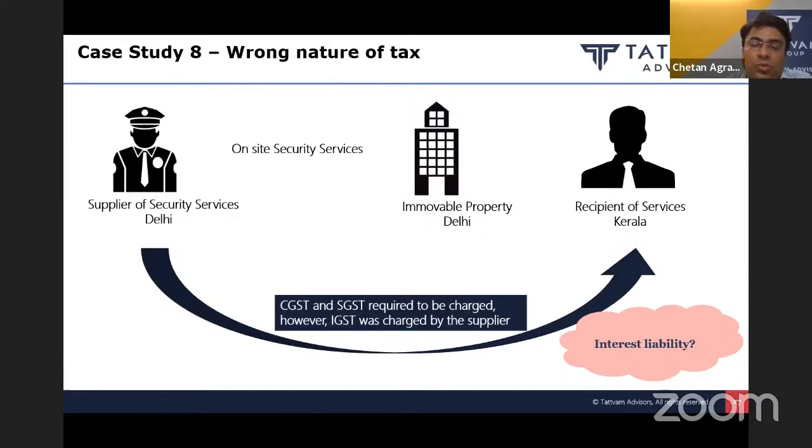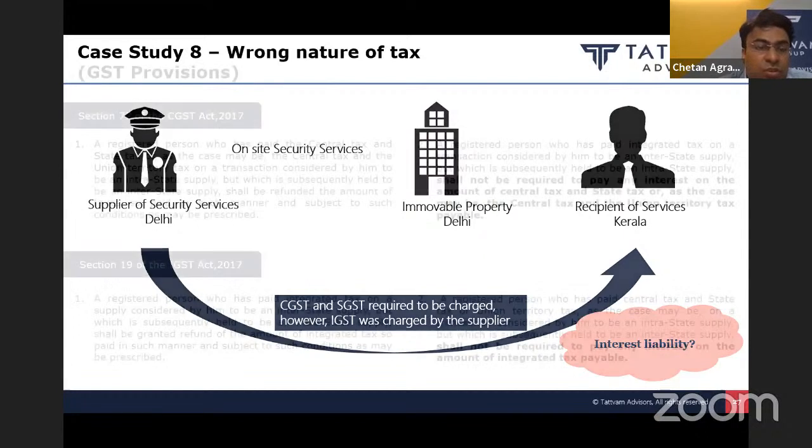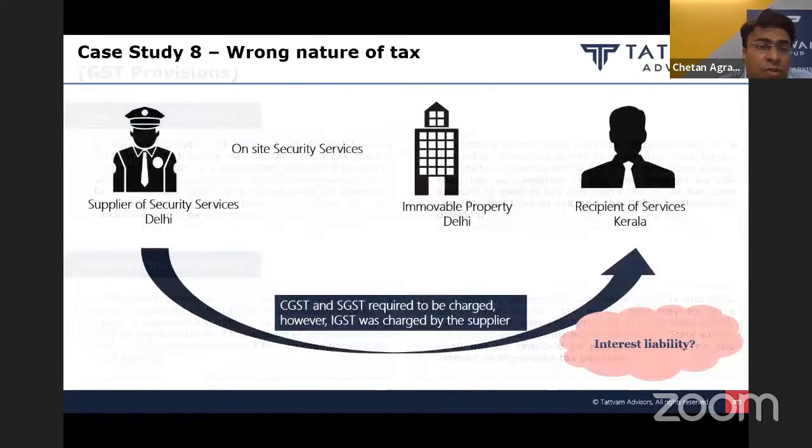But in some cases, due to some wrong interpretation, or maybe due to some omission, the taxpayers consider the transaction as intra-state supply instead of interstate supply, or vice versa. Like suppose in this example, the supplier of security service is providing on-site security service in respect of an immovable property in Delhi.